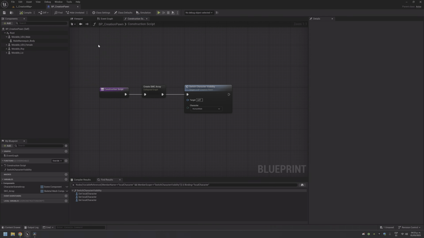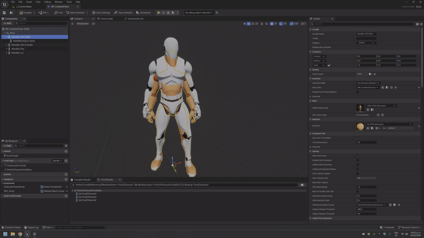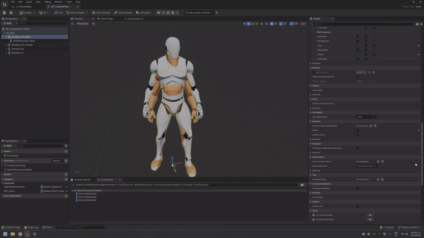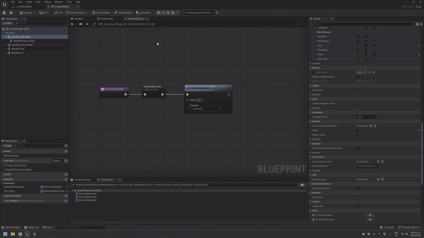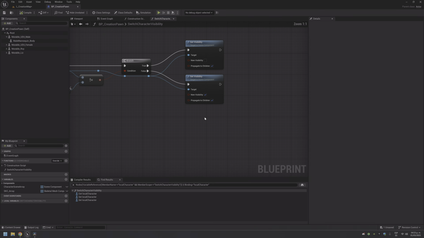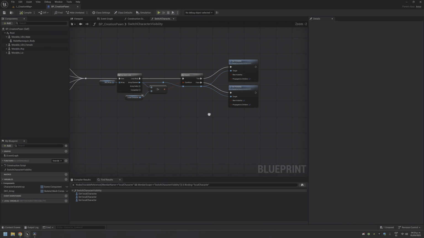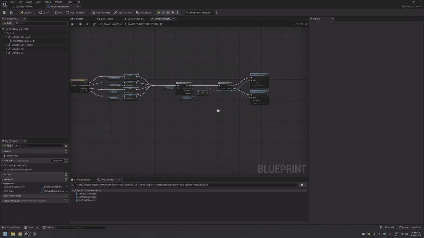The male female, sorry, the human male, but we are also seeing the parent, the UEFN mannequin, because even if we have just set it to be hidden, not visible, the problem here is that this function now is actually set to new visible and propagate to children. So this is the problem.